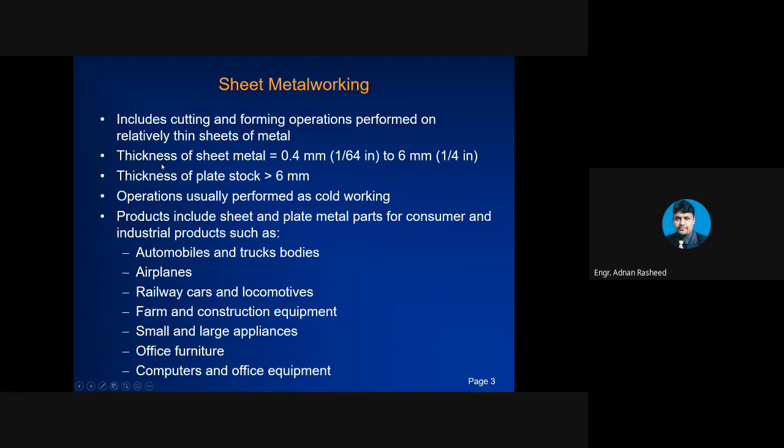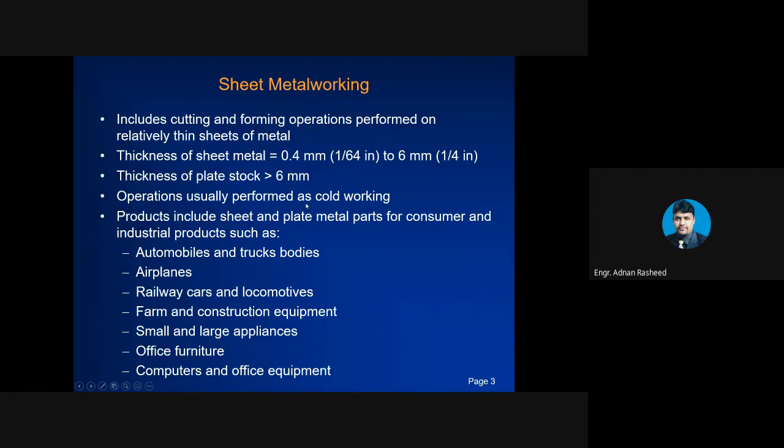Clear? But if the thickness is above 6 millimeters, then the stock of that metal will be known as plate stock. So the thickness of plate stock is greater than 6 mm.